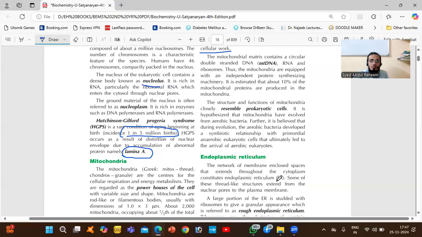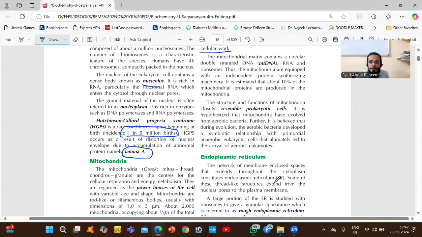Okay, next we have mitochondria. Mitochondria is very important because it's the powerhouse of the cell. If a person's mitochondria is working, it means the cell is getting energy properly. And if the mitochondria is not working, the cell will not get proper energy. So this is very important.